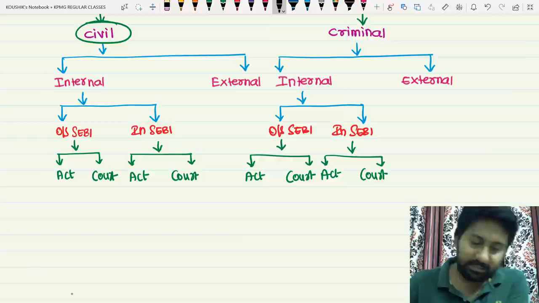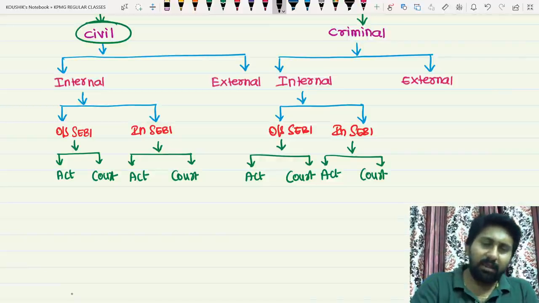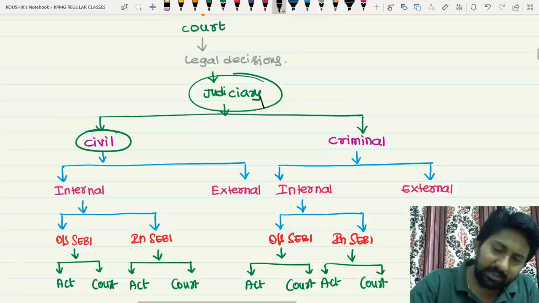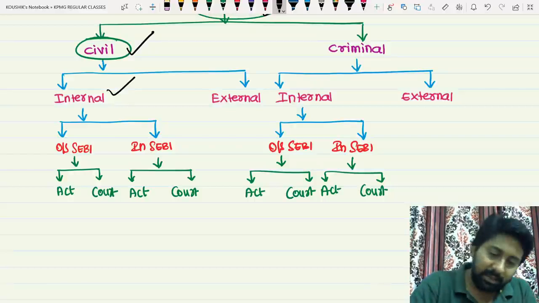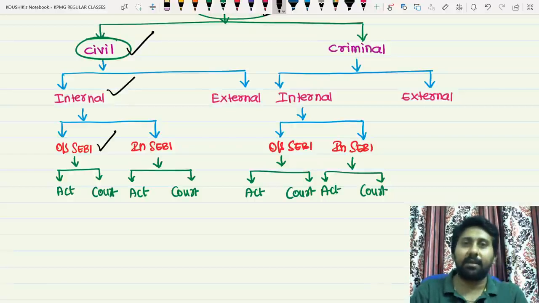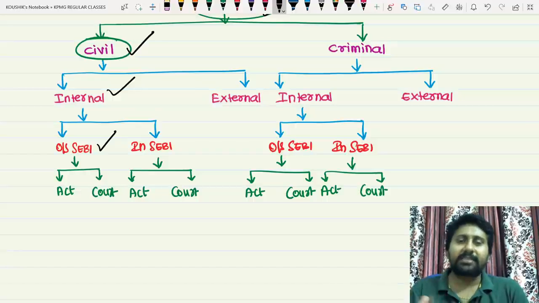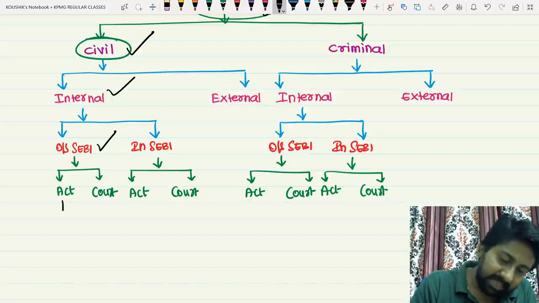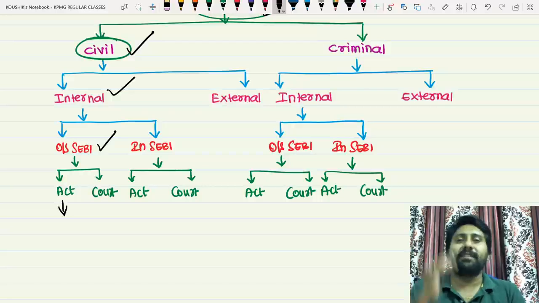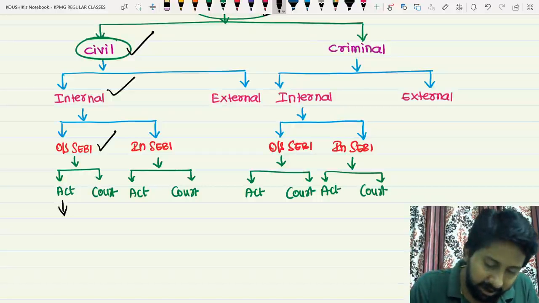Yes, answer this. Now tell me, for a legal case, which nature is it? Civil nature. It is coming internally, outside SEBI, within SEBI, outside SEBI, and this SEBI Act. Look, some act which is not even the Companies Act or SEBI Act, etc. Some act it has come. In such a case, which act will take care? All civil cases will be taken by which act? Taken by an act called CPC 1904.